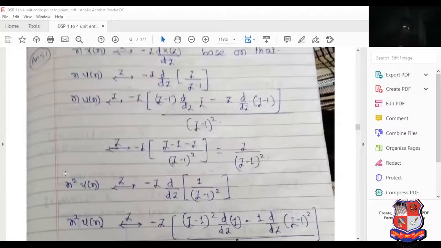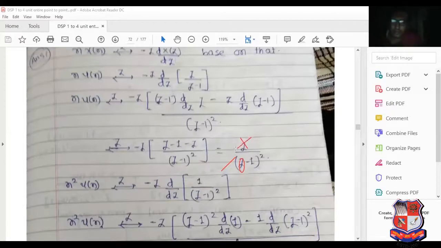First differentiation is complete. Now apply the second differentiation, minus z dx of z by dz, where x of z equal to this particular term. So here we get z upon z minus 1 all square. Sorry, z cancels, so here 1.